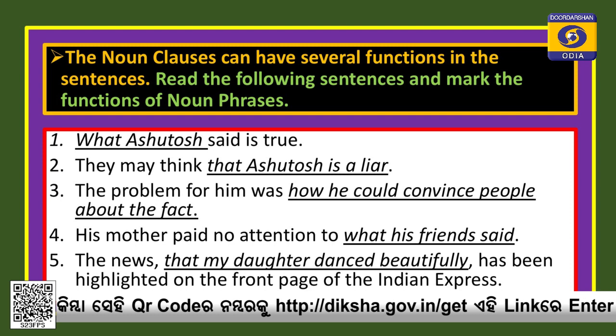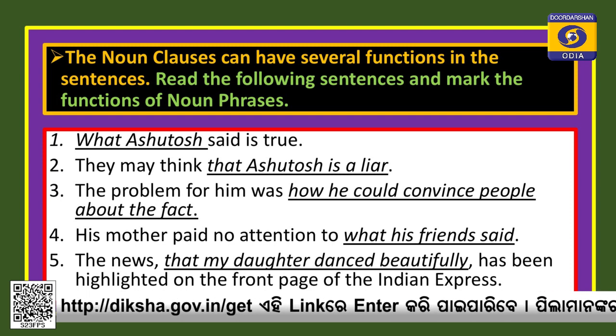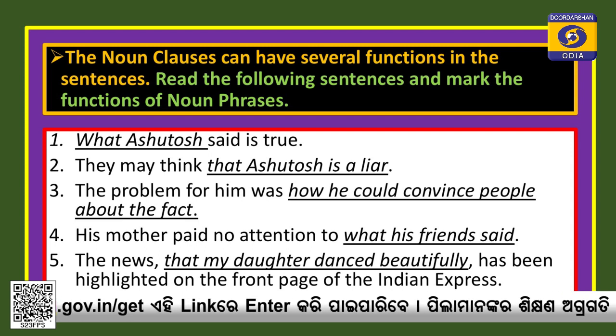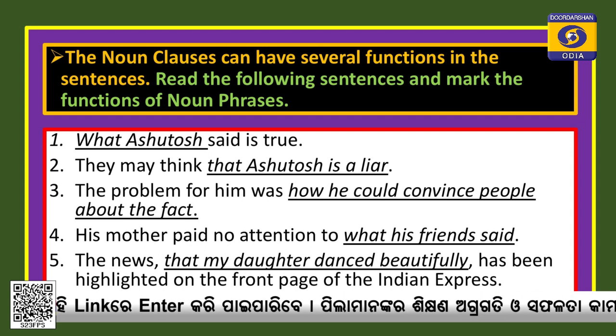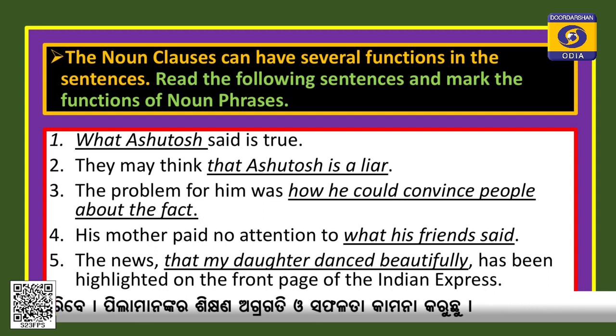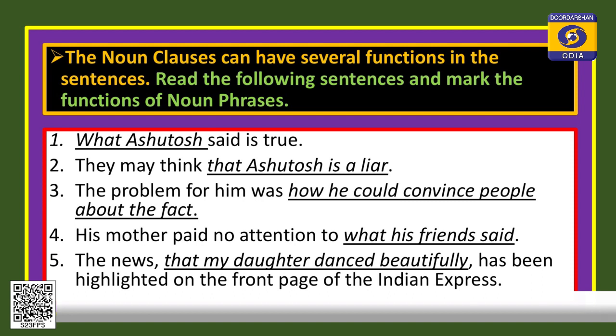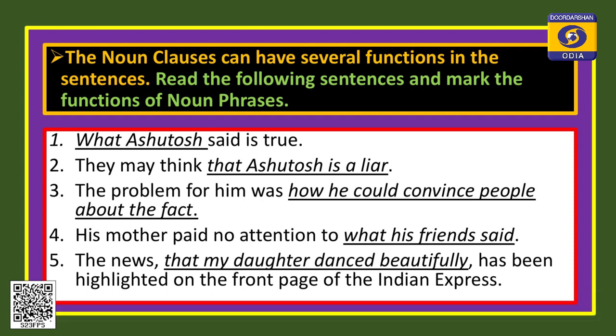The underlined part is the clause, and it occupies the subject part in the sentence, and it begins with the WH word what. In sentence number 2, they may think that Ashutosh is a liar. This part begins with that, and this is a that clause.